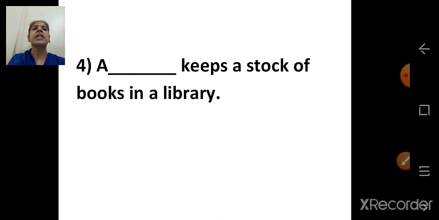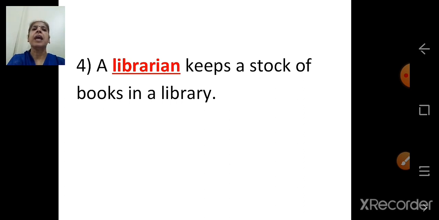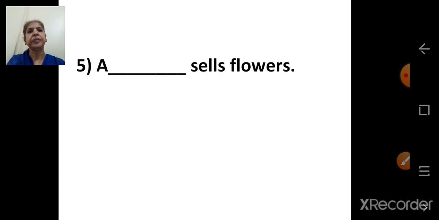A dash keeps a stock of books in a library. So children, you used to go in the library, right? When you used to go in the library, there was a teacher, and the teacher in charge is called librarian. And what she does, she also keeps a stock of books in a library. So the answer is, a librarian keeps a stock of books in a library.